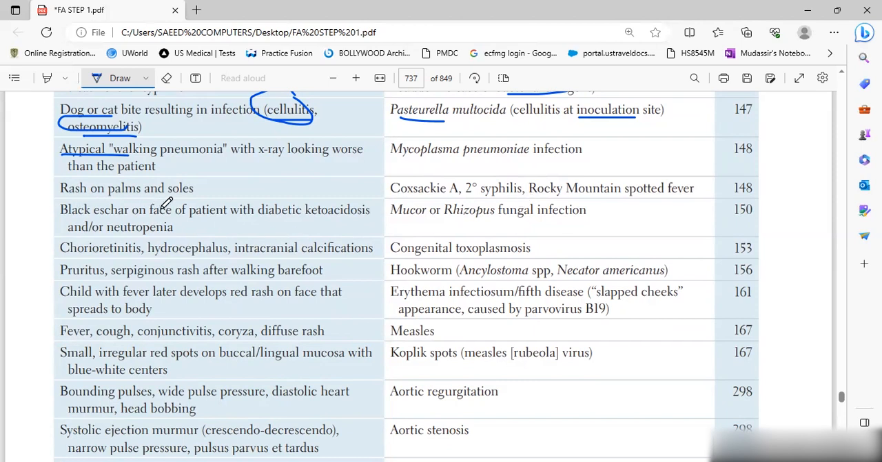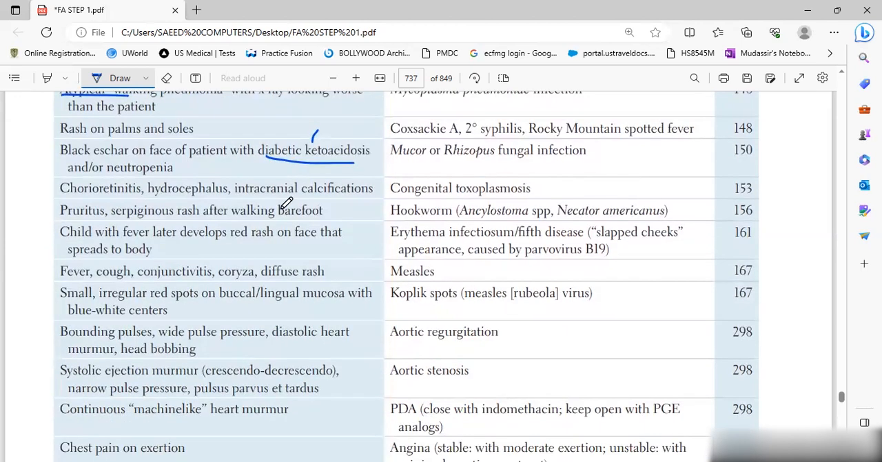Black eschar on the face of a patient with diabetic ketoacidosis. Very important point: in DKA, you will have Mucor and Rhizopus, and classically it will cause necrotizing sinusitis.